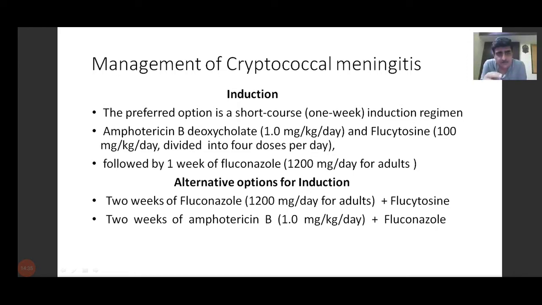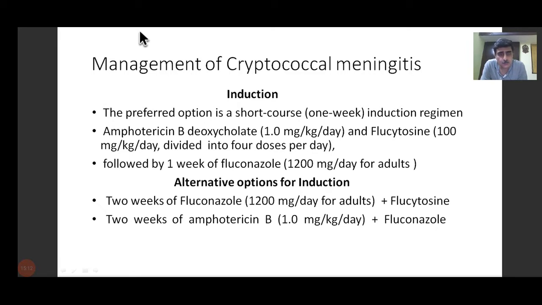Alternative options for induction, wherever amphotericin B is not tolerated or is not available, or there is some kind of allergy. Obviously these will not be as efficacious as amphotericin B, because amphotericin B is the drug of choice. It is the drug which has the best effect, but it is a toxic drug. It can sometimes lead to nephropathy. It can sometimes lead to electrolyte imbalance. So there we have alternatives. The alternative is 2 weeks of fluconazole, that is 1200 milligram per day for adults, plus flucytosine at the same dose as is recommended in the induction course.